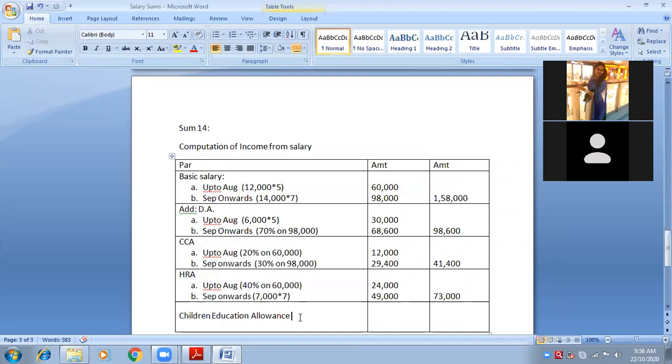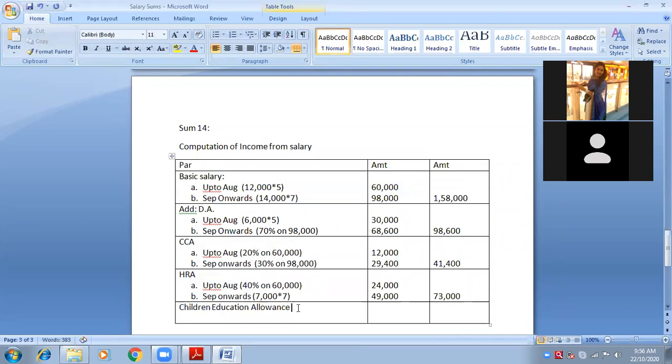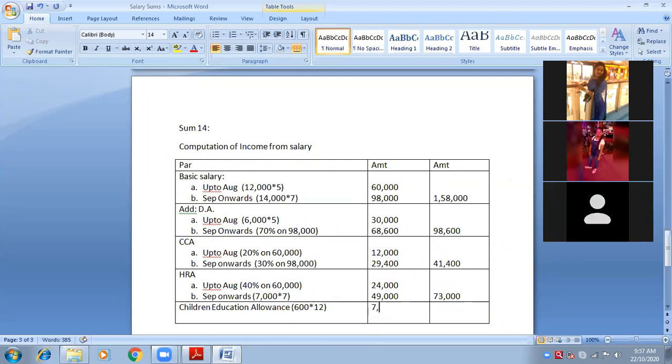So you'll make a bracket here first. 600 into how much? Per month, so 12. So 600 into 12 is how much? 7,200. Yes. This is what he is receiving from his employer.